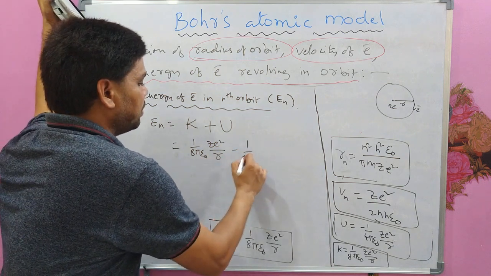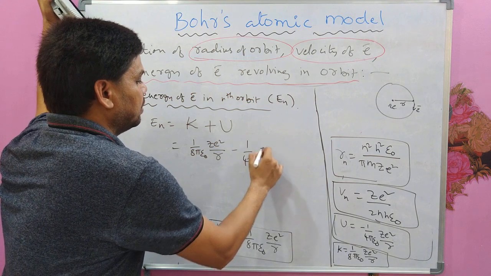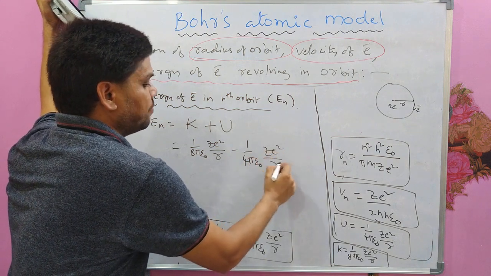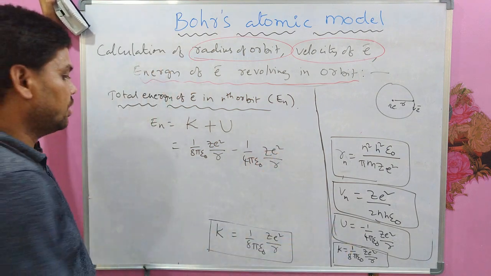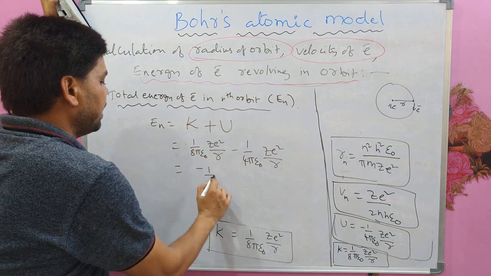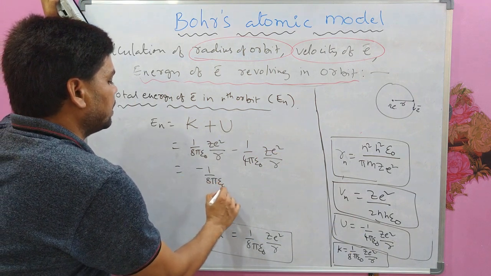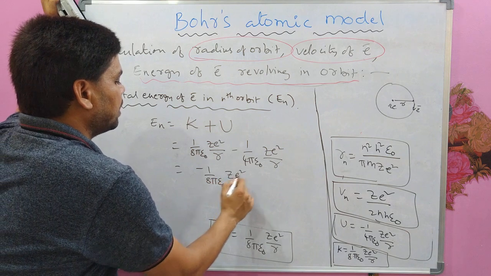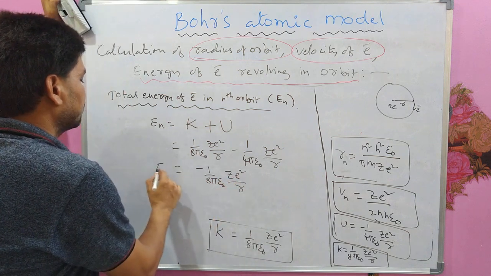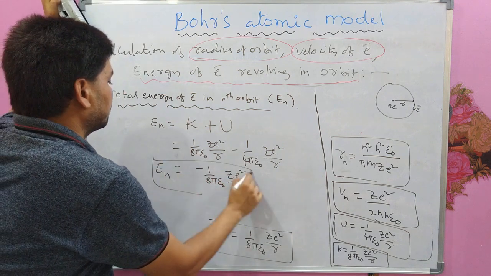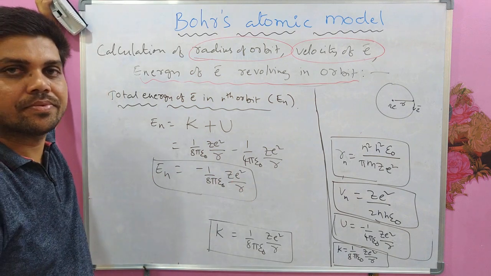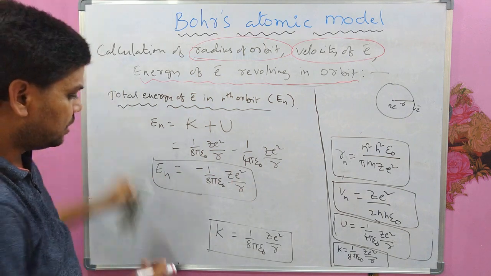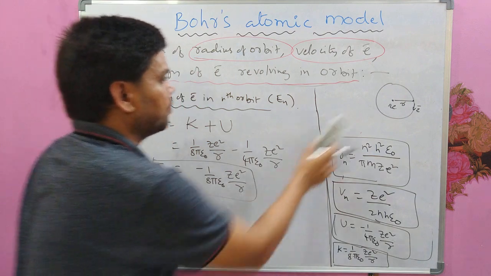It is minus 1 by 4 pi epsilon naught ZE square by R. And if you simplify this, you will get minus 1 by 8 pi epsilon naught ZE square by R. Right? So this is total energy.